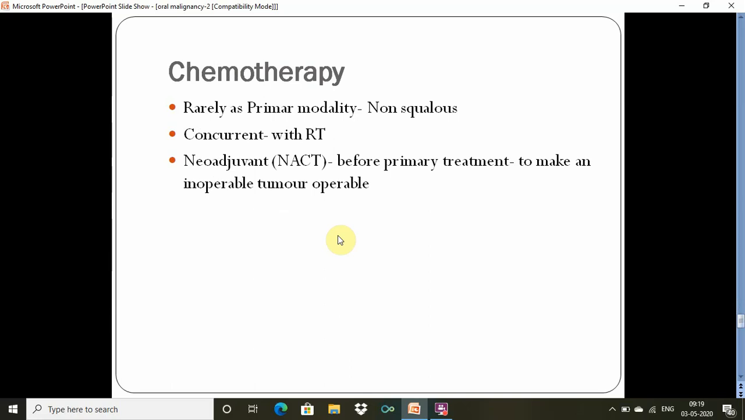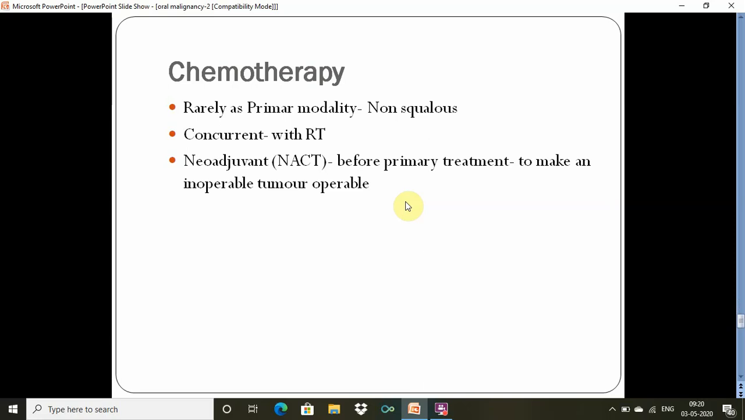And chemotherapy role is not high in oral cancers, but in non-squamous and lymphomas, there is definitely a role of chemotherapy. But chemotherapy is used as a radiosensitizer in concurrent chemoradiotherapy. And sometimes we use this chemotherapy before the primary treatment when tumor is borderline, where the operability is doubtful or questionable, and after giving a cycle of chemotherapy the tumor size regresses and that becomes operable. This is called the neoadjuvant chemotherapy.